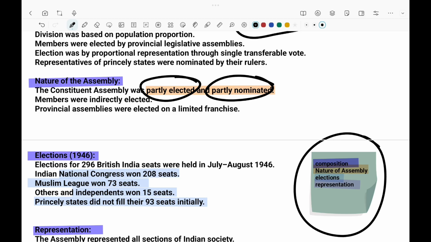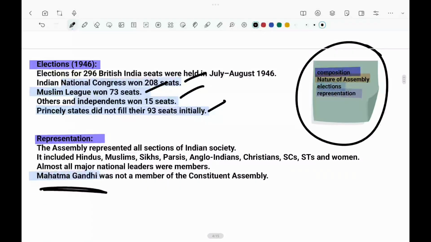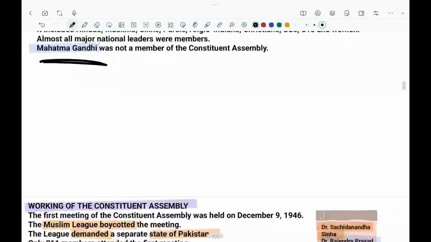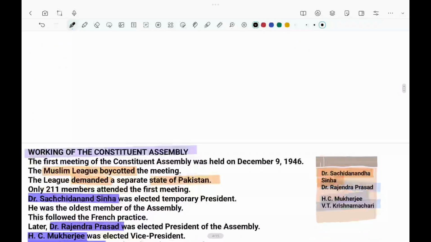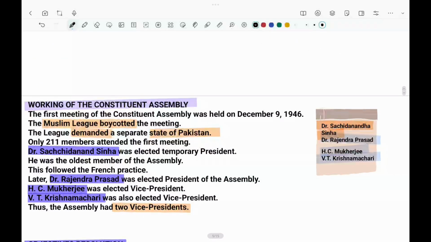And the other thing is, in elections, how many seats? 208, 73, 15, 93. That's it. And representation. In that, each and everybody was included and was there. That's it. And next, third topic is working of Constituent Assembly.